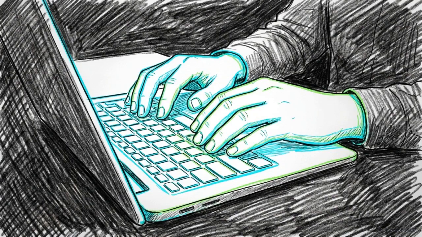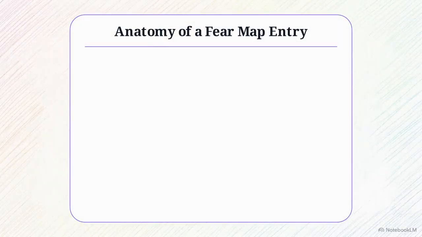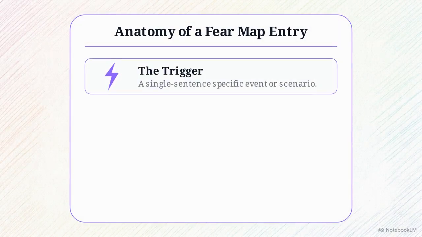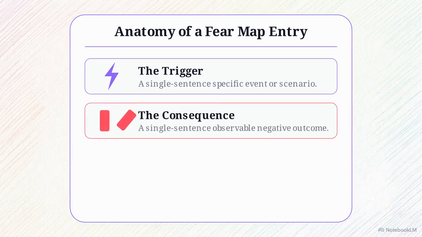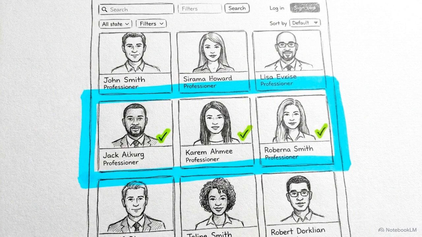Now that you have your document open, we need to translate the fog of anxiety into highly specific written scenarios. Every fear you write down requires 3 exact elements: a single-sentence trigger, a single-sentence consequence, and a severity rating from 1 to 5. Let's look at an example.